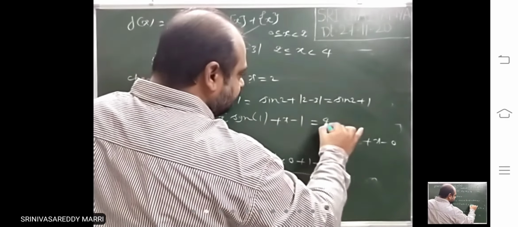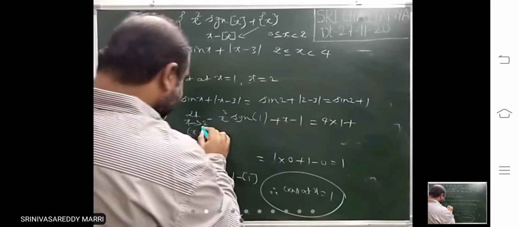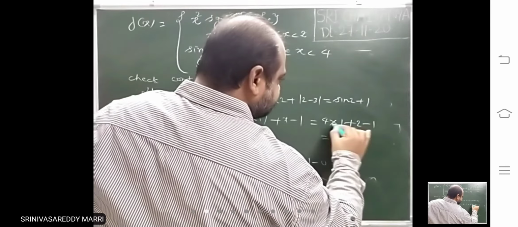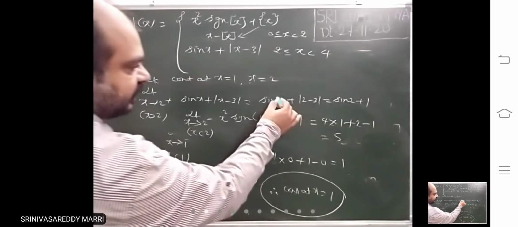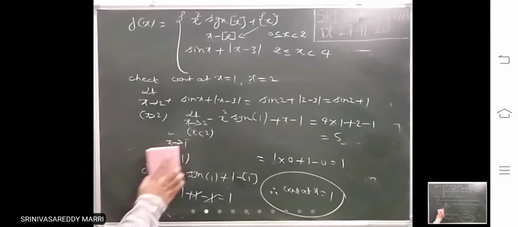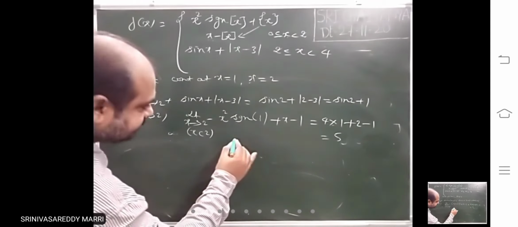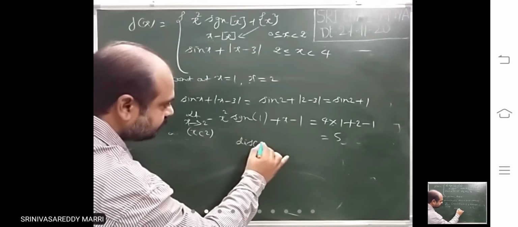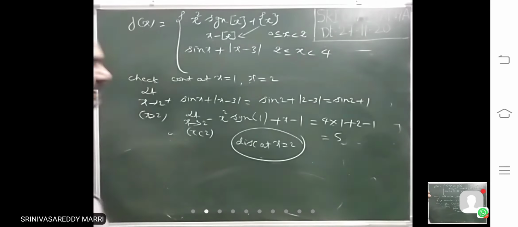So 4 into signum 1, which is 1, plus 2 minus 1. So 4 plus 2 is 6, minus 1 is what? 5. Therefore look, these two are not equal. Not equal means discontinuous. Discontinuous at x equal to 2.